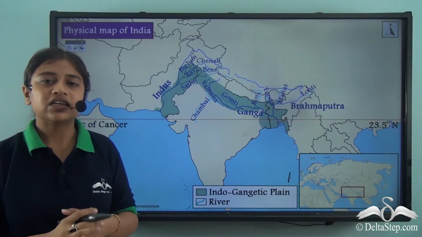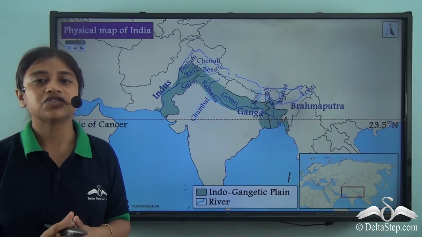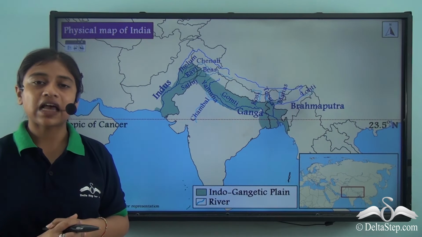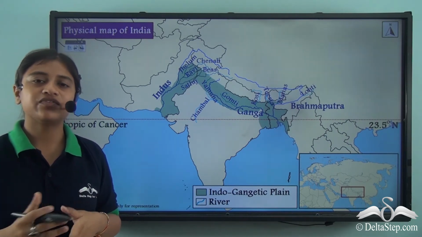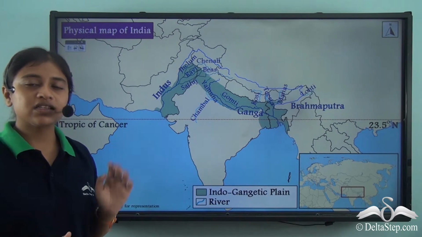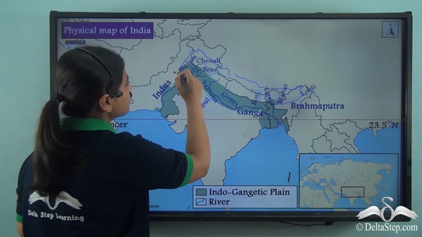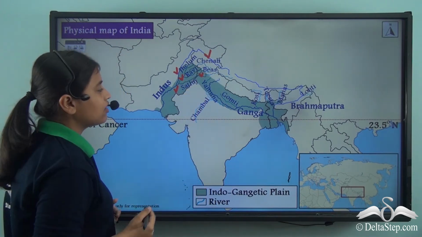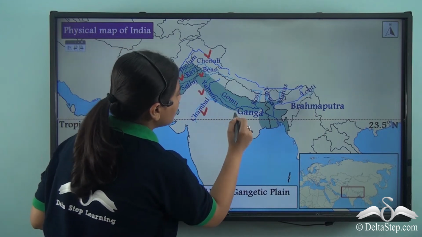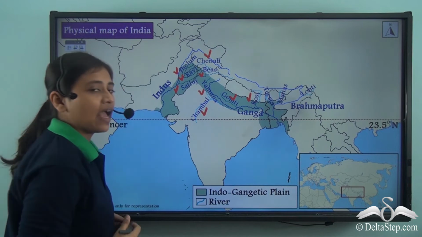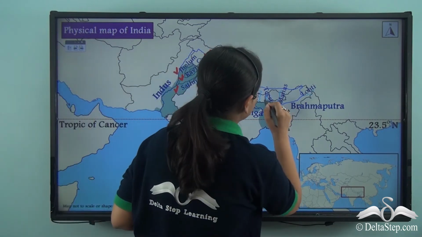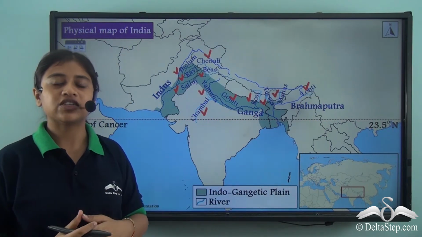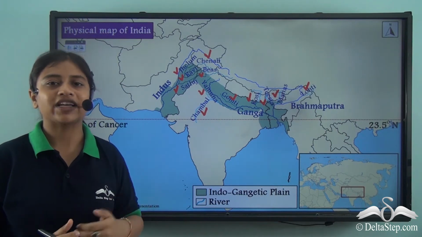So as I mentioned, the three important rivers that drain over this region are River Indus, River Ganga and River Brahmaputra. And all these rivers have some major tributaries that add to the fertility of the region. For River Indus, the major tributaries are Jhelum, Chenab, Ravi, Beas and Satluj. For Ganga, we have Chambal, Yamuna, Gomti and Kosi. And finally for Brahmaputra, we have Tista, Manas and Lohti. So these are the major tributaries of the three major rivers of the Indo-Gangetic region.